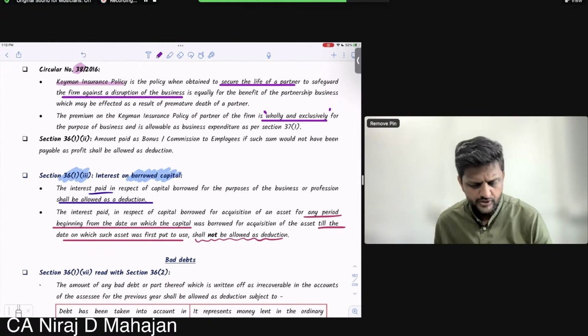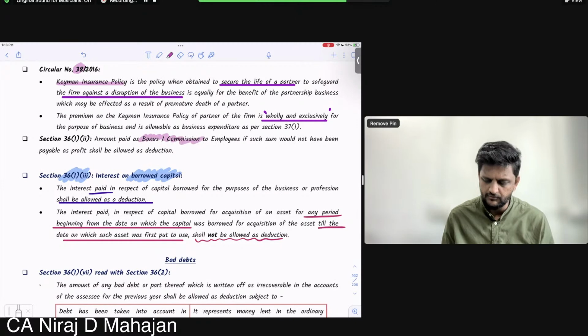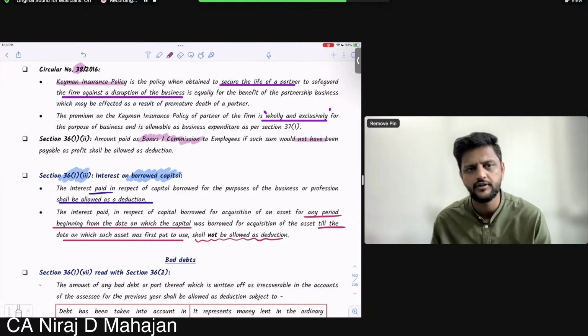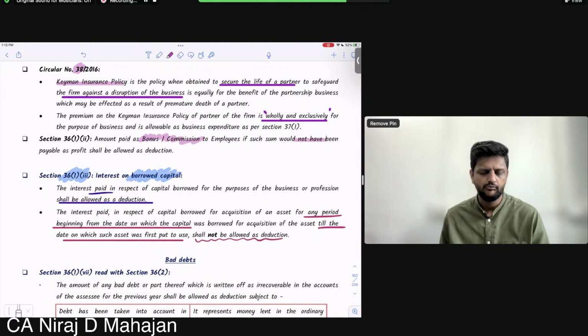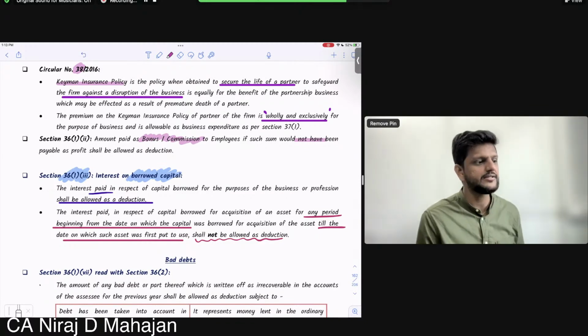36.1.2. Amount paid as bonus or commission to employees. Something extra, okay? If such sum would not have been payable as profit, shall be allowed as deduction. We are not sharing profit with the employees. So whatever bonus or commission we are paying them will be allowed as deduction.